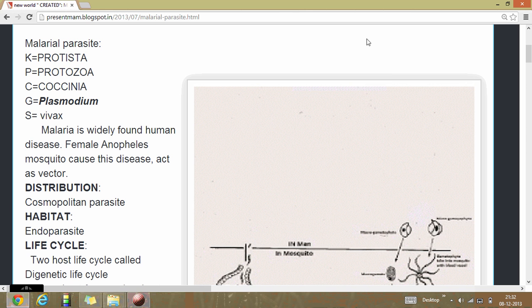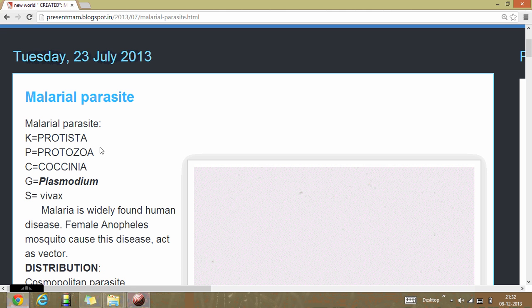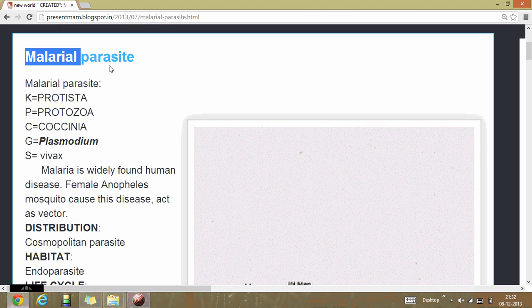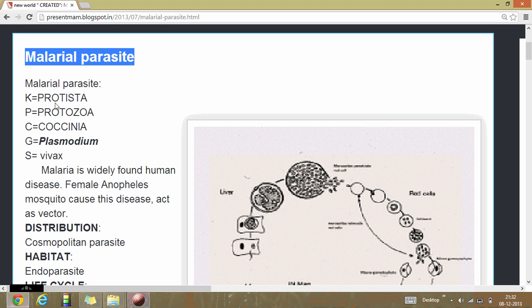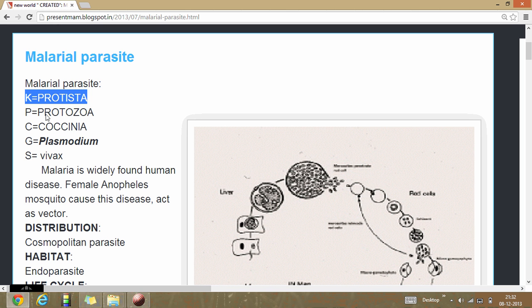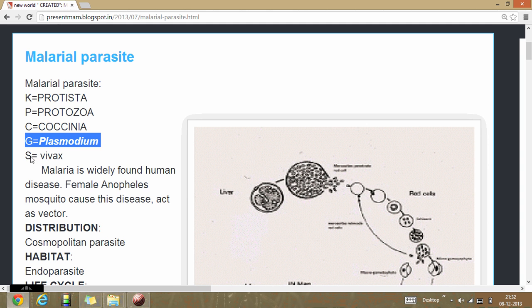Now today we are starting with the phylum Protozoa. What are the protozoa parasites? The first one is the malaria parasite. The malaria parasite has kingdom Protista, phylum Protozoa, class Coccinea, genus Plasmodium, and species Vivax.